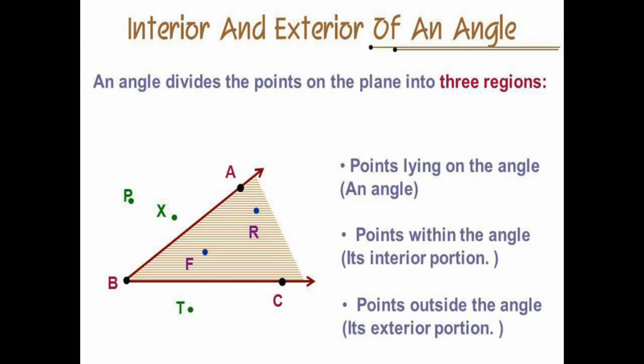First is points lying on the angle, and here the points lying on the angle are the points A, B and C. Then points within the angle, that means its interior portion, and here the points lying in the interior are F and R. And the third is points outside the angle, that means lying in its exterior portion, and the points are P, X and T. Hopefully it is clear to you.